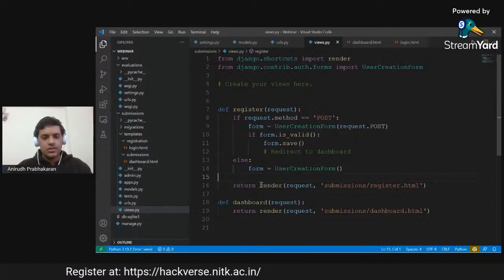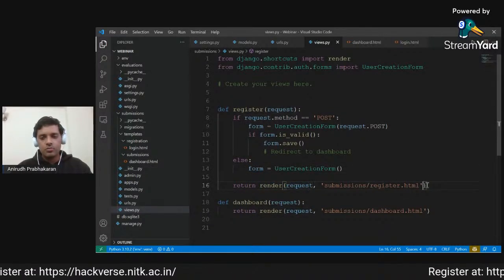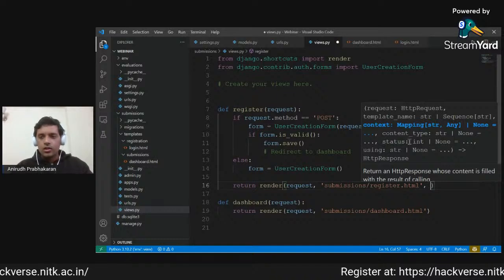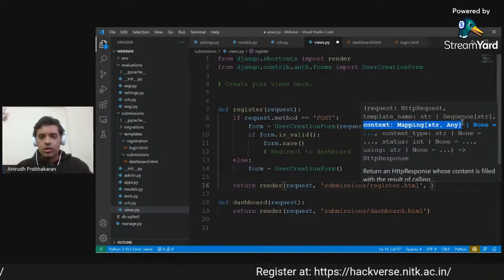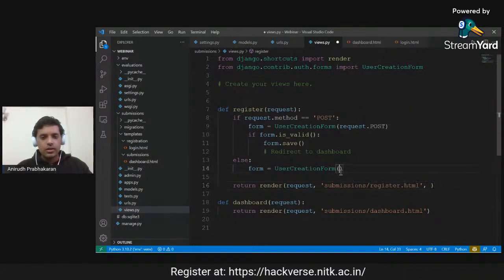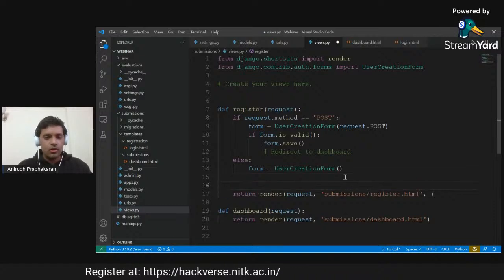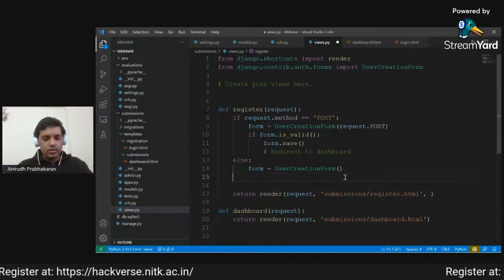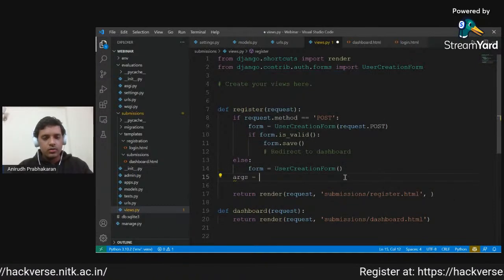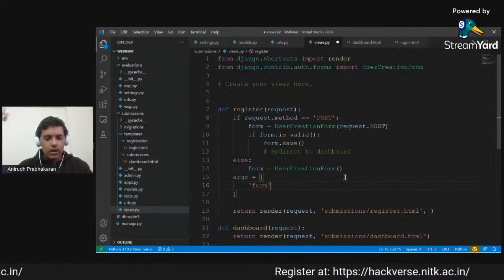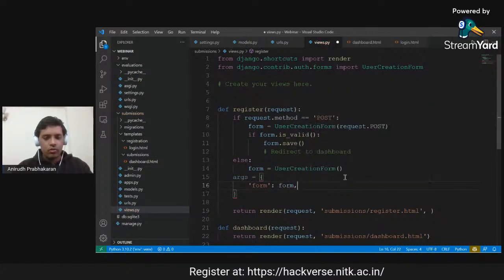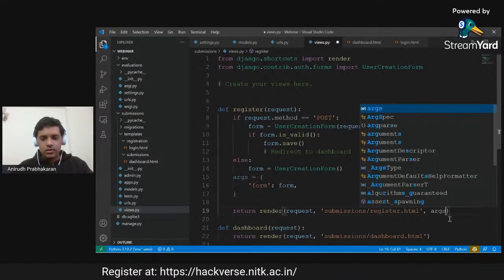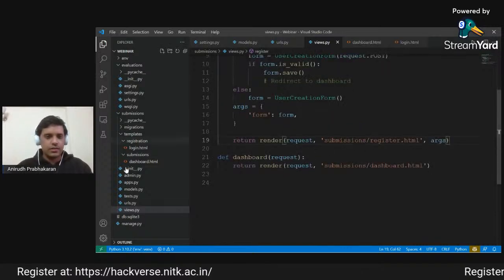What Django allows is that in this render we can have a third option called context, which is basically a dictionary of arguments which we can send. So we will quickly create that dictionary called args, and in that we will have the form, and we will pass that to submission slash register.